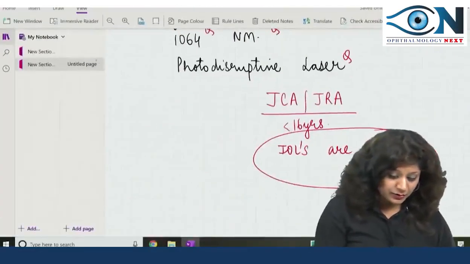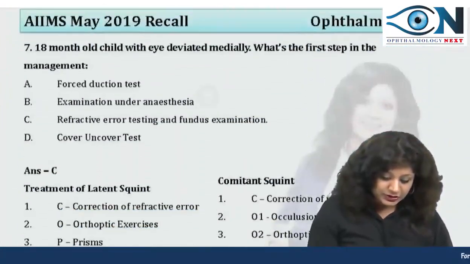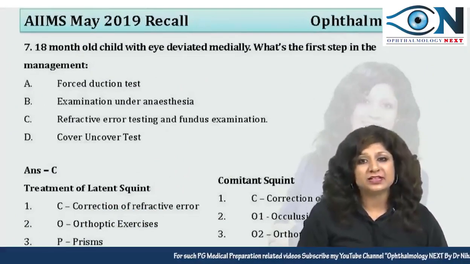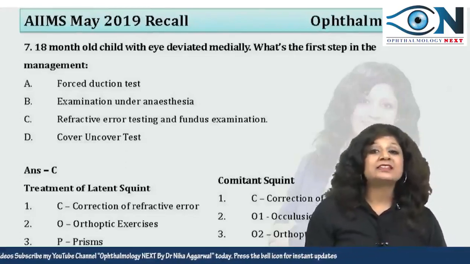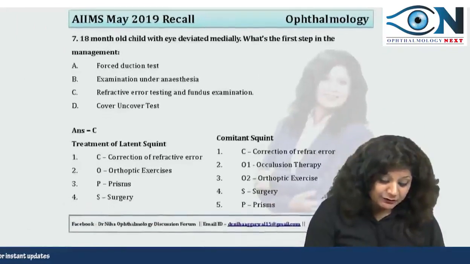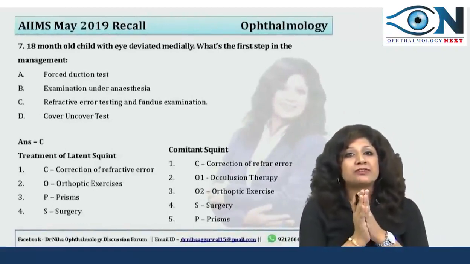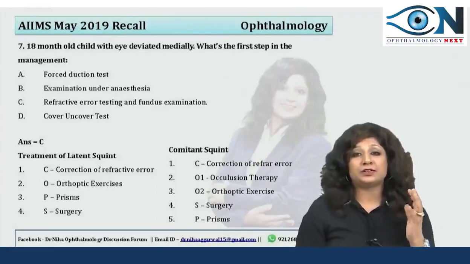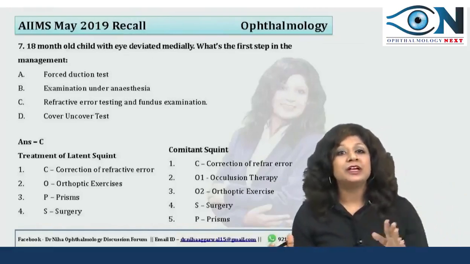So let us try to look at the other question now. The other question is, an 18 month child comes with the eye deviated medially. So there is a convergent squint. What should be the first step in the management? If you remember, I always say that you have to always go in a particular order. That particular order is very, very important when you are treating the squint, because you have to first treat the main root cause and then go for the further treatments.